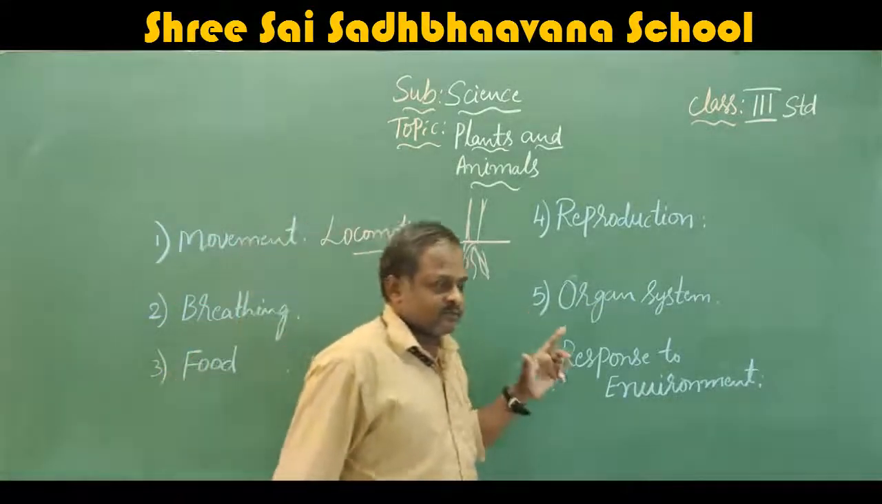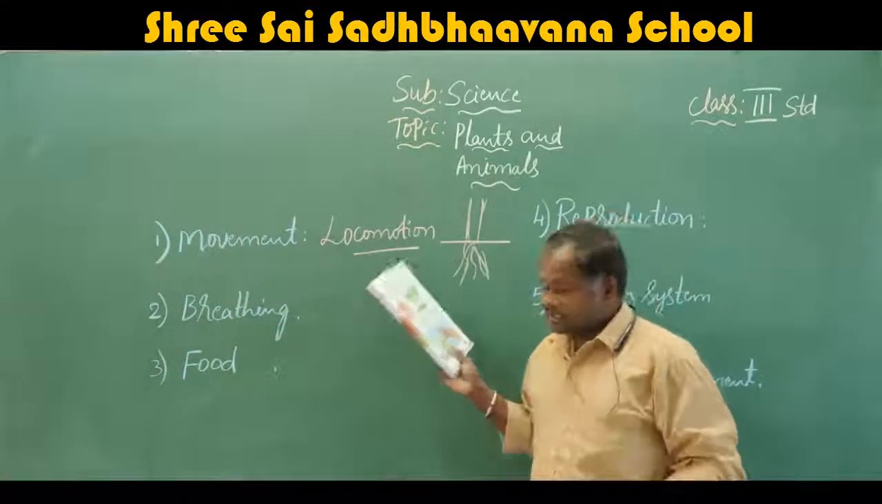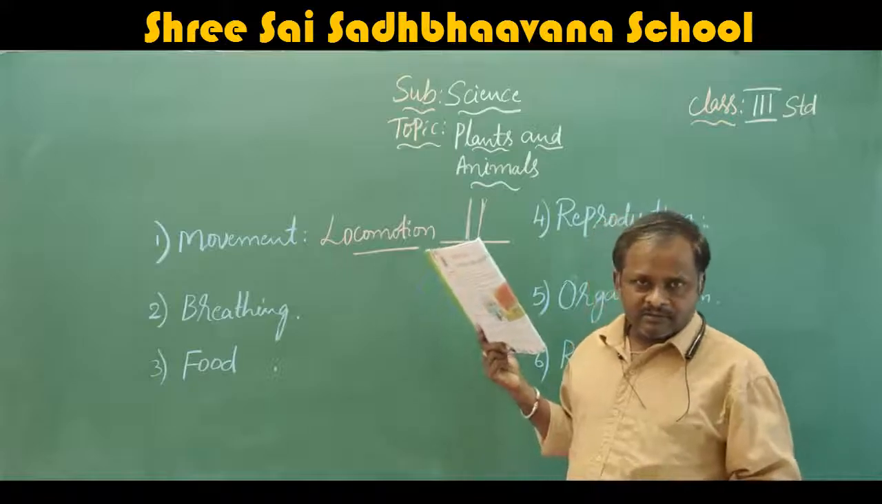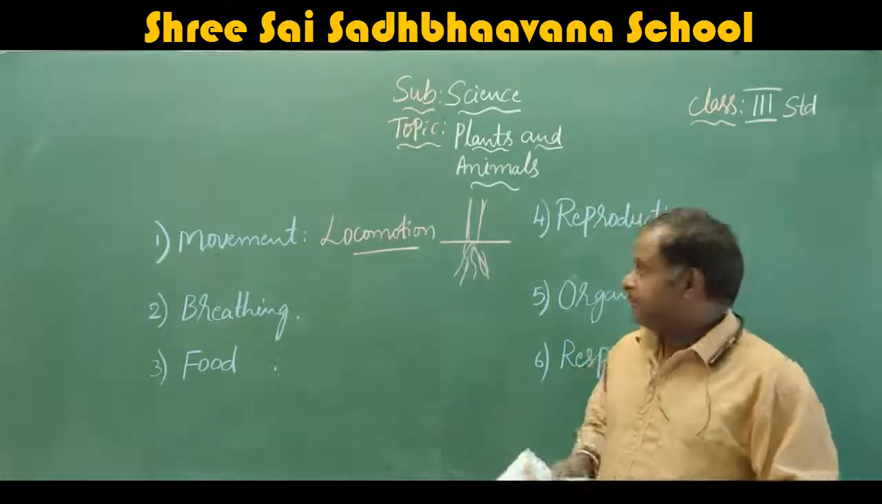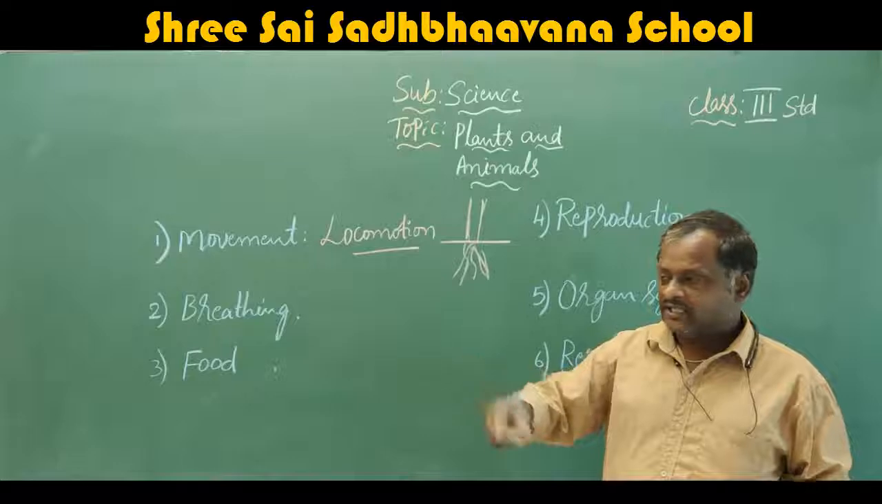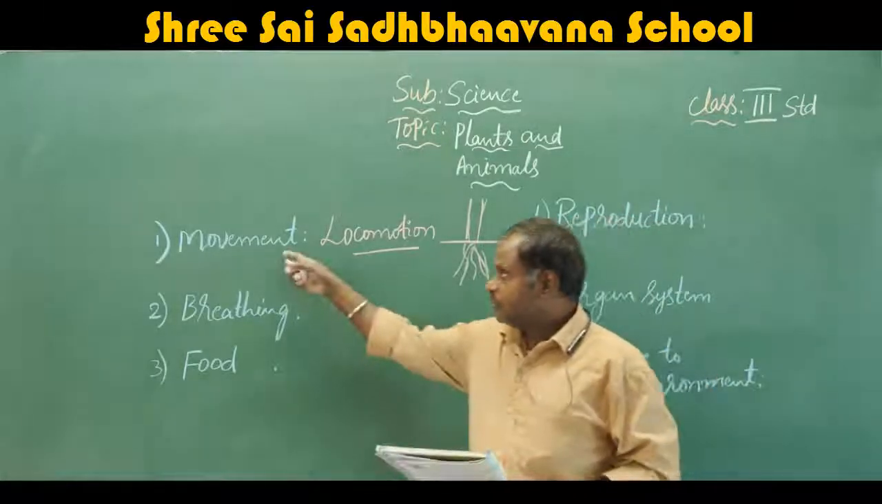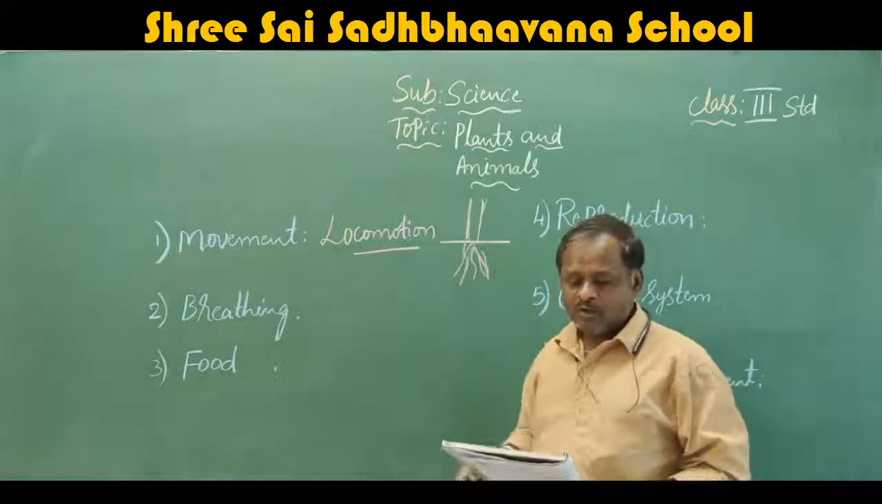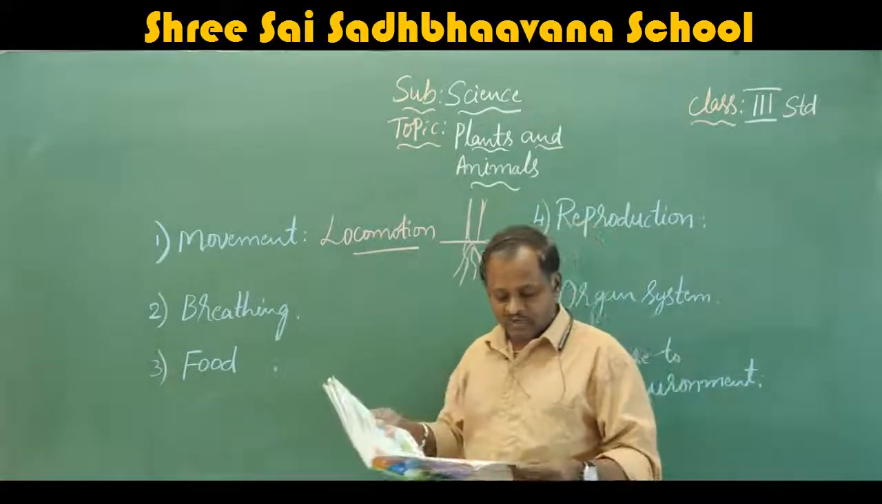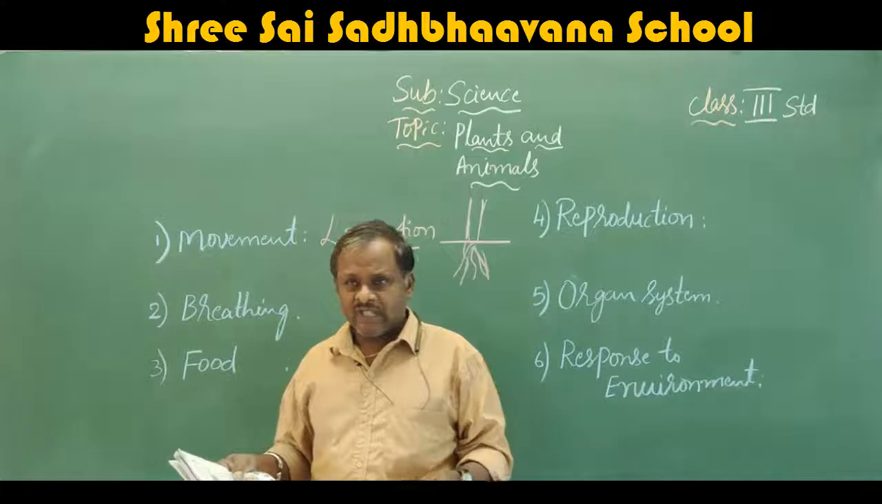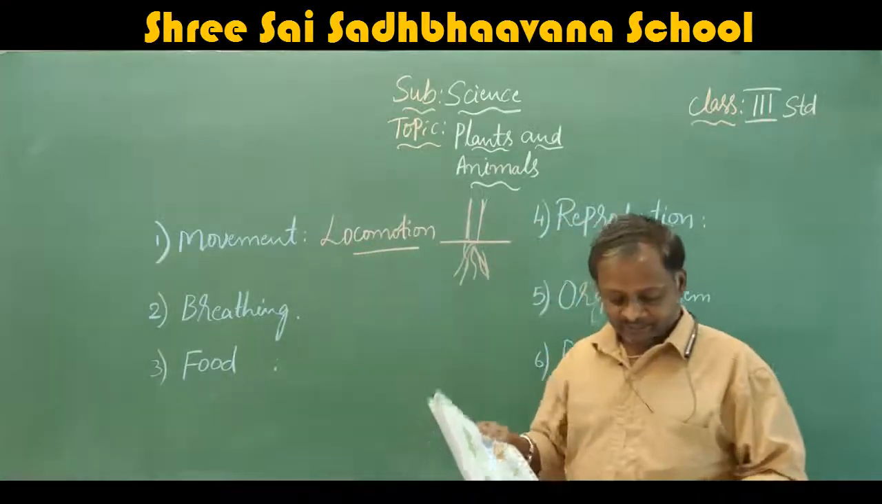Animals move from one place to another place. But plants also have motion, that means movement, but they can't move from one place to another. In a fixed place only, they show the movements. The movement of the animals is called locomotion. Next, we will go to the second point, breathing.